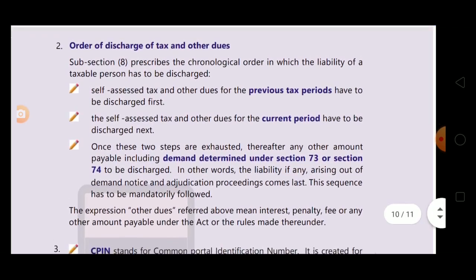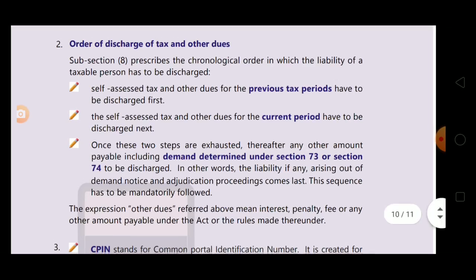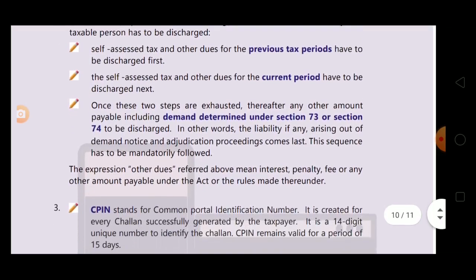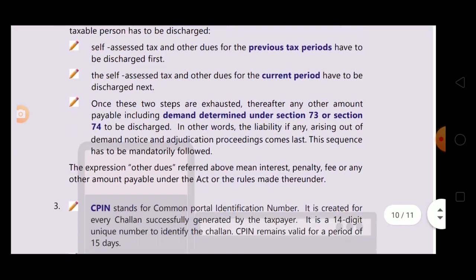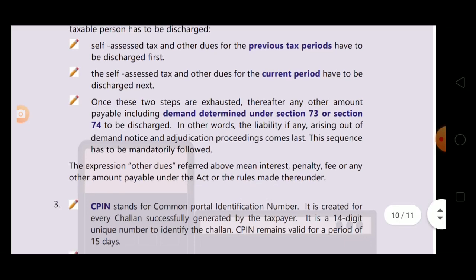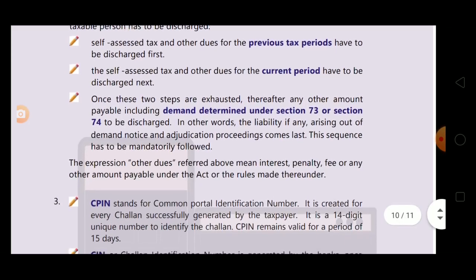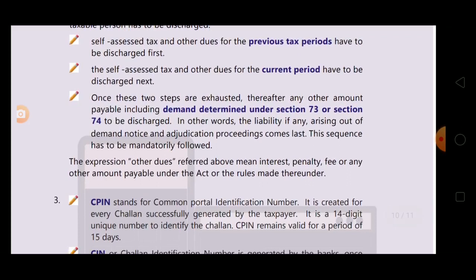Now read the answer. Order of discharge of tax and other dues. Subsection 8 prescribes the chronological order in which the liability of a taxable person has to be discharged. First, self-assessed tax and other dues for the previous tax periods have to be discharged. Then self-assessed tax and other dues for the current period have to be discharged next. Once these two steps are exhausted, thereafter any other amount payable including demand determined under section 73 or section 74